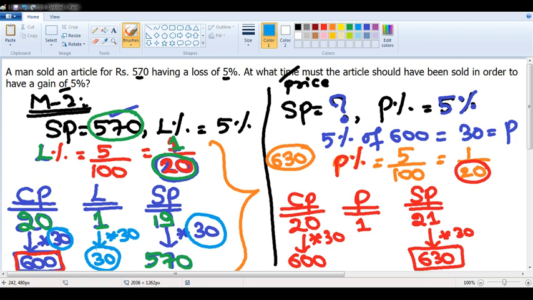Vandana, in the question it's given as 570, so do 19 into 30. Vandana is trying to help Shiv Komal. Very good, ma. I hope everyone is clear, sir. Next question.